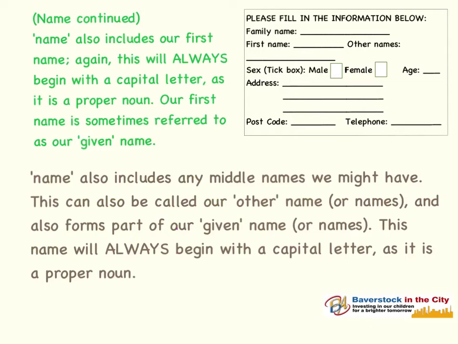Name also includes any middle names we might have. These can also be called our other names, as it is on this form here. It also forms part of our given name or names. Again, this will always begin with a capital letter as it is a proper noun. You need to remember that our first name and our other name or names or our middle name are referred to together as our given name or names.